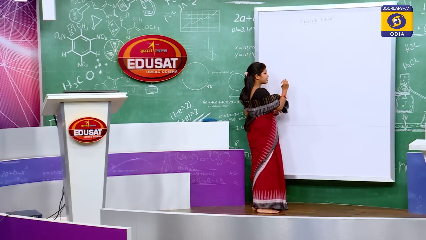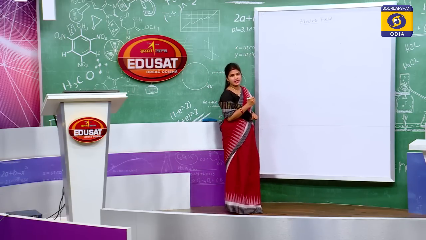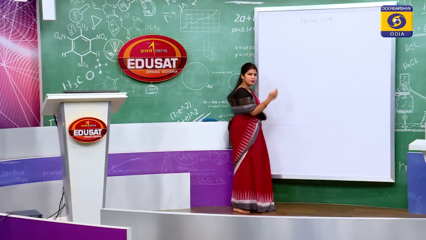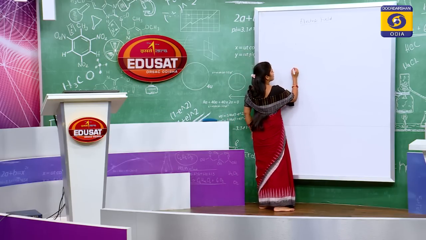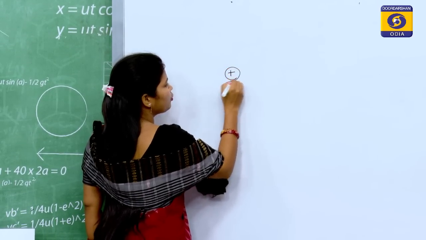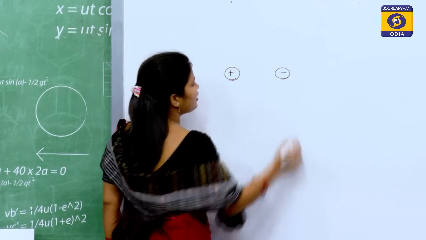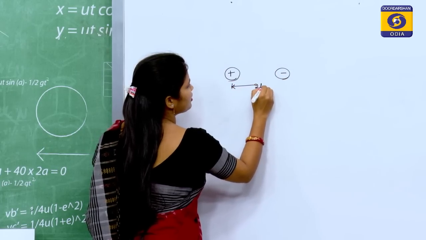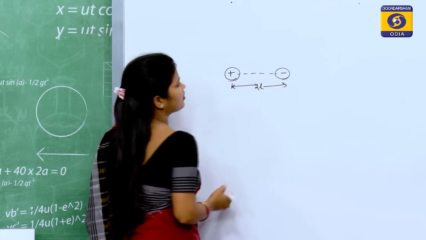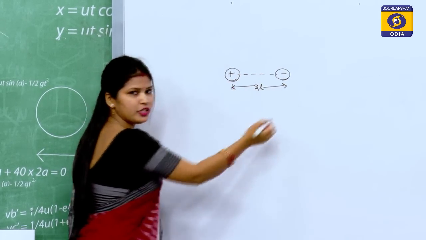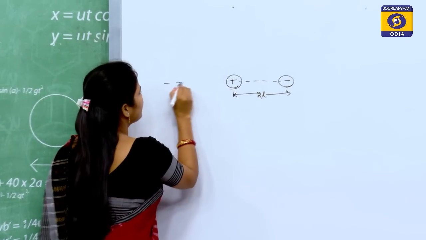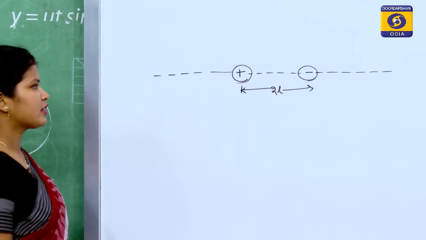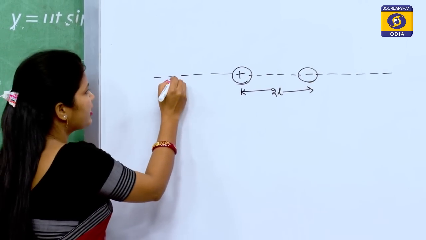See, what is the direction of electric field intensity on the axial line and on the equatorial line? Let us see. I said that two opposite point charges separated by some distance are called an electric dipole, and this is the axis of the dipole, that is the dipole axis.